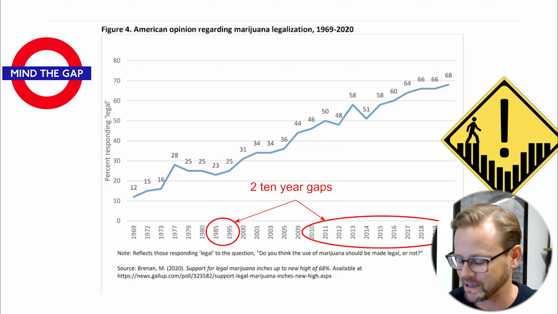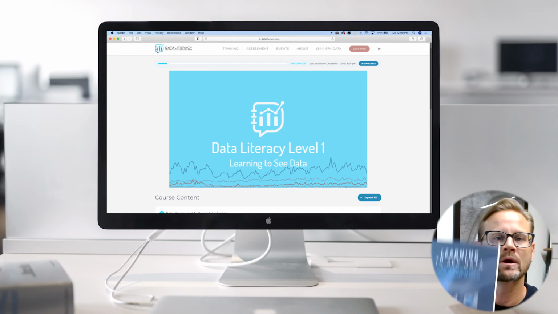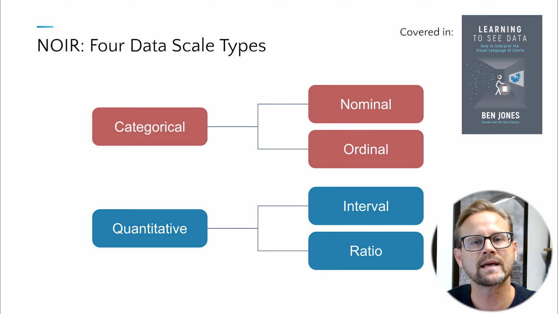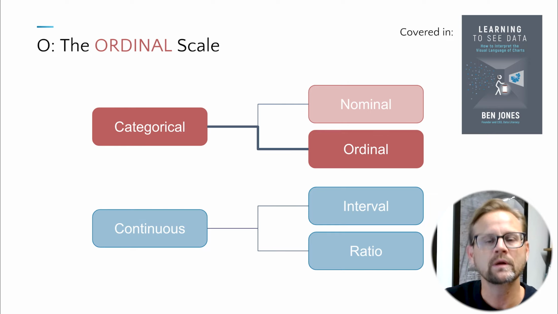And what is happening here? Well, in our level 1 course and in the book Learning to See Data, we talk about data scale types. And I think what's happening here, and it's very important to really appreciate and understand the issue, is that the department in Colorado is treating the dates as if they're just a category, but they belong in an order. There's no notion of a gap or distance between the dates, though. They're all just stacked next to each other.